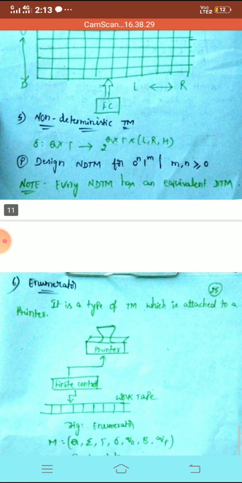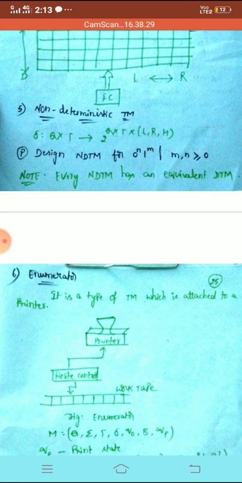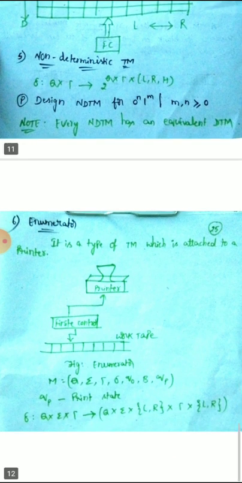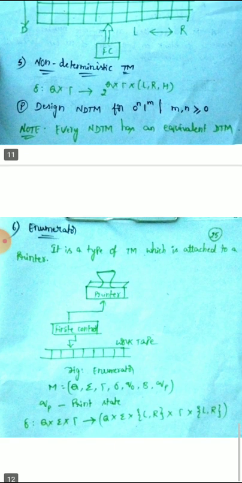And do the problem 0 power n, 1 power n. There is no restriction that an equal number of zeros and ones must come. Any number of occurrences can come, but it must follow the restriction that first 0 has to come, then only 1 has to come.